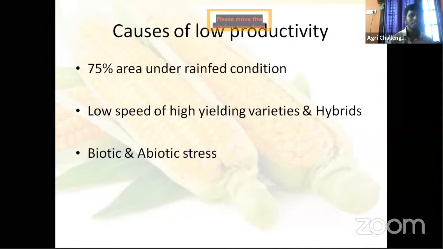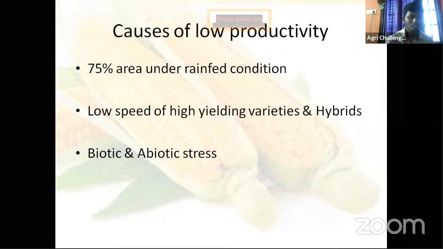We know that rainfall does not come at a fixed time. It has its own criteria, its own pattern. Sometimes floods in India, sometimes drought in India, and sometimes very long dry spells between two rains, and that causes moisture stress to crops, and further that leads to reduction in yield. This is one of the major reasons.